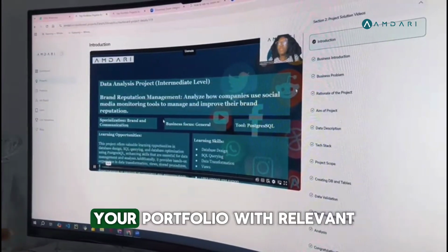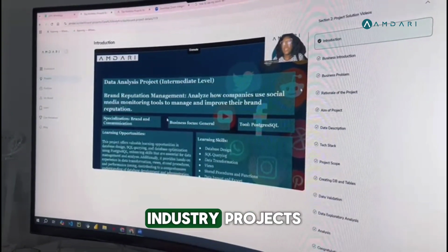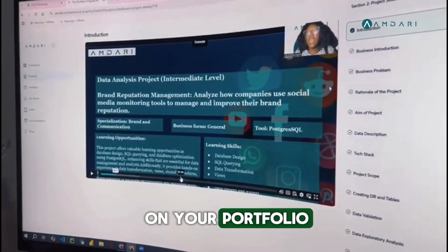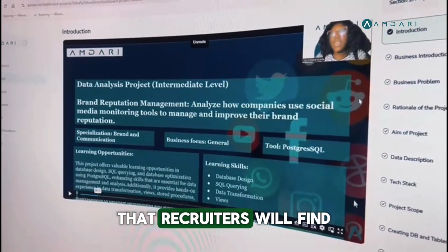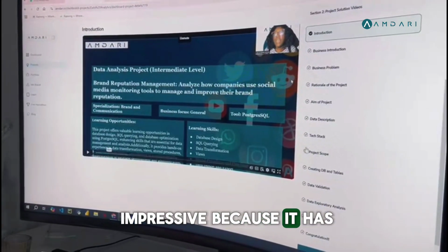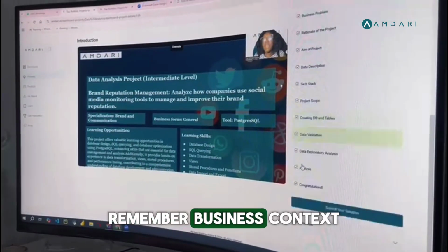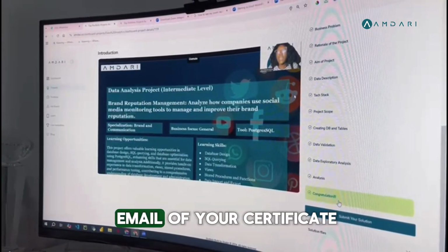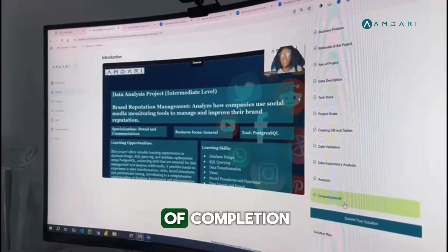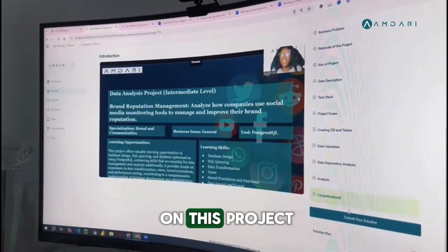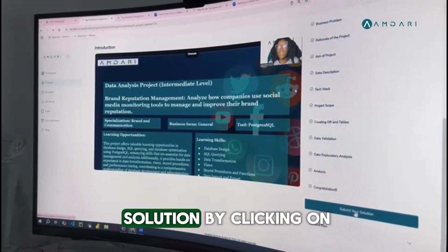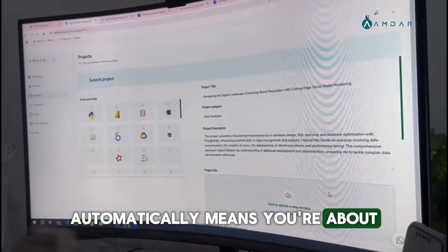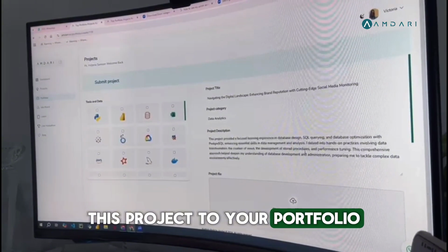So this is like the amazing and different ways that the Amdari project really helps you to build your portfolio with relevant industry projects that not just counts as another project on your portfolio, but a major project that recruiters will find impressive because it has business context. Remember, business context. So when you're done, you get an automated email of your certificate of completion, which attests to the fact that you worked on this project. Then you submit your solution by clicking on this button.